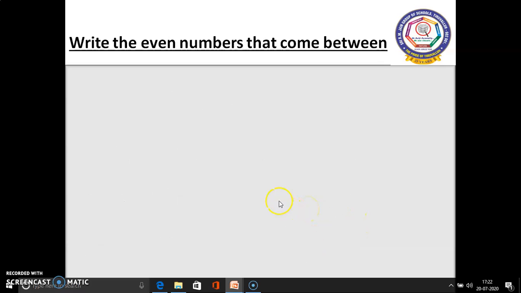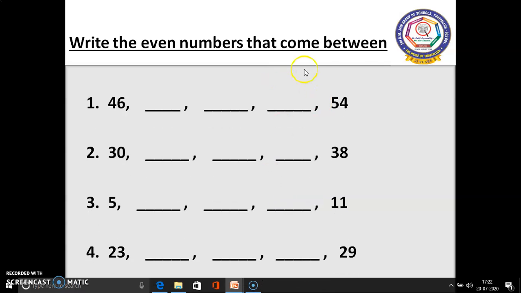In this page, we want to write the even numbers that come between. In this first sum, 46 is there. After 46, what number will be the even number? 48. After 48, 50. After 50, 52. After 52, 54. 54 is already there in that question itself.